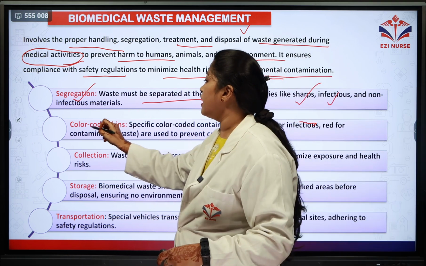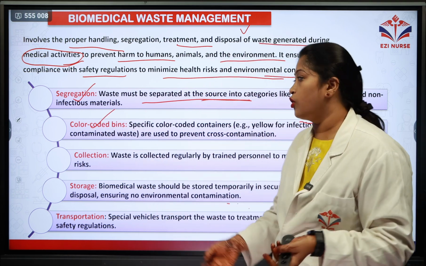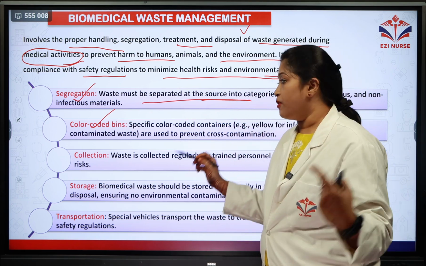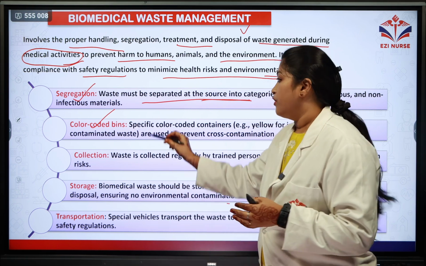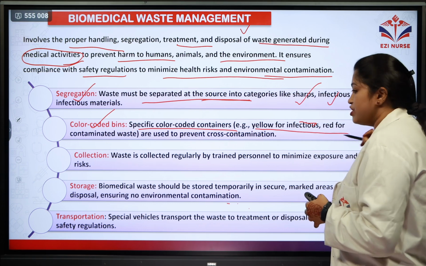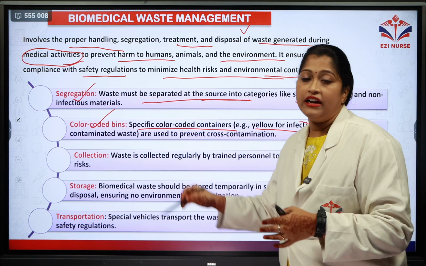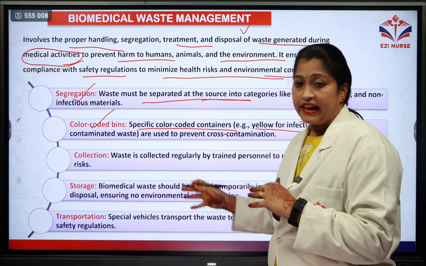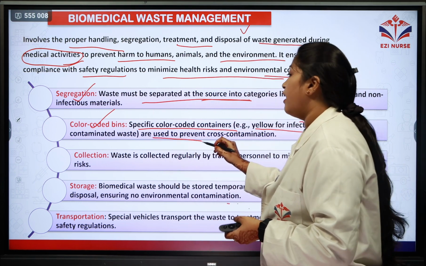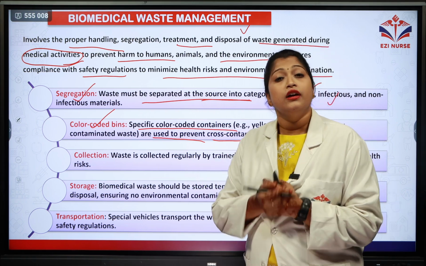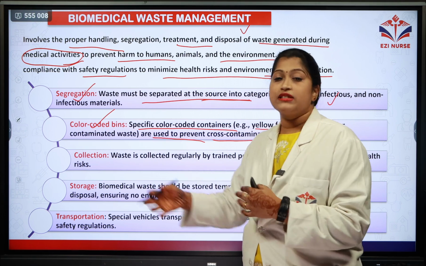The second step is color-coded bins. As I just told you, there are different types of waste, and for each type there are color-coded bins. Specific color-coded containers, like yellow for infectious, red for contaminated waste, etc. These are just examples. According to that, we are segregating it, and they are used in order to prevent cross contamination. It should be done in order to prevent cross contamination.